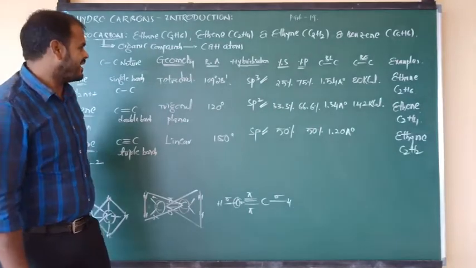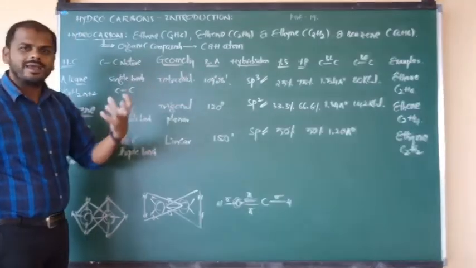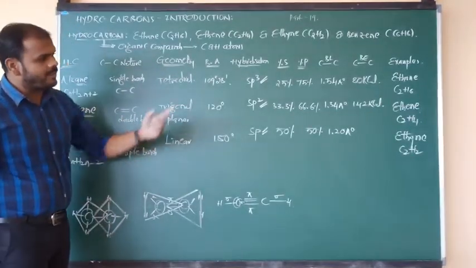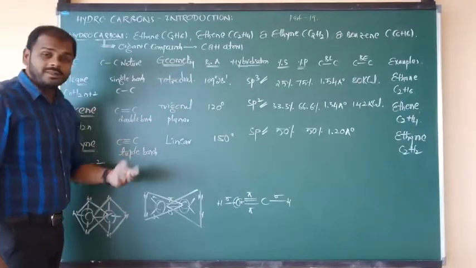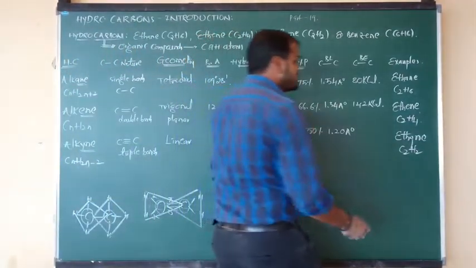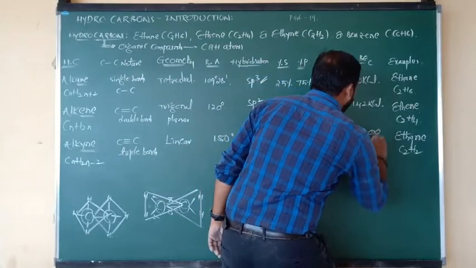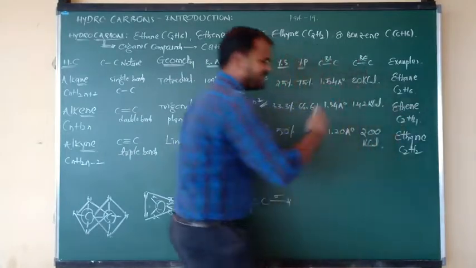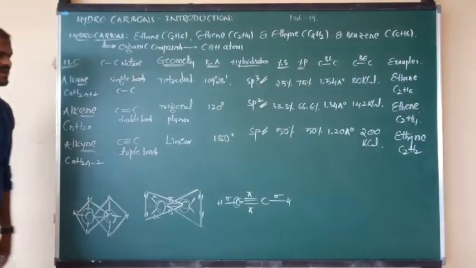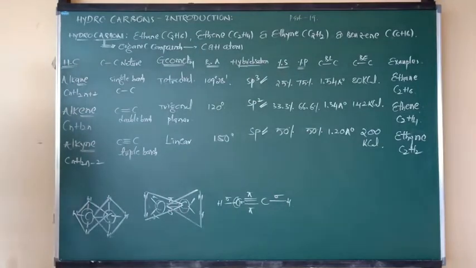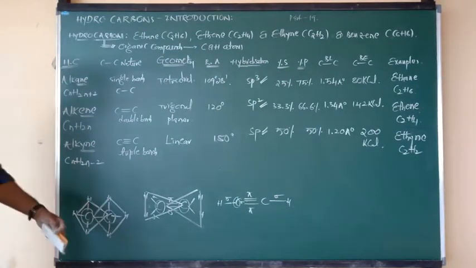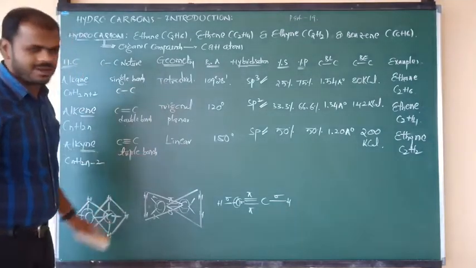Okay, right. For the breaking of a single bond, 80 kilocalories. For the breaking of a double bond, 142 kilocalories. For the breaking of a triple bond, we require some more extra energy, around 200 kilocalories. Okay, all of you know? Yes, this is very important fundamental information about the hydrocarbons.